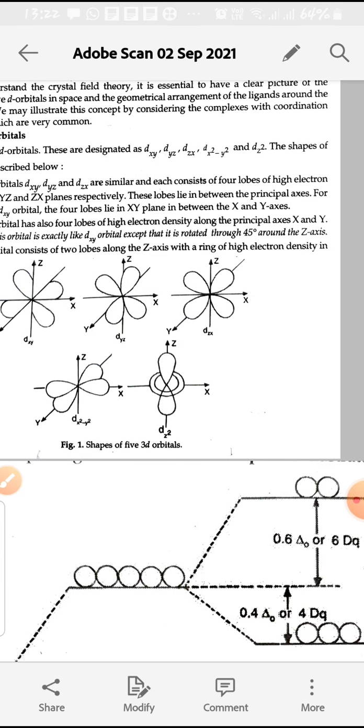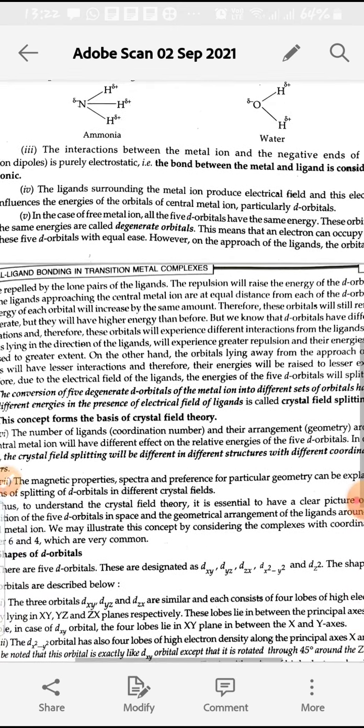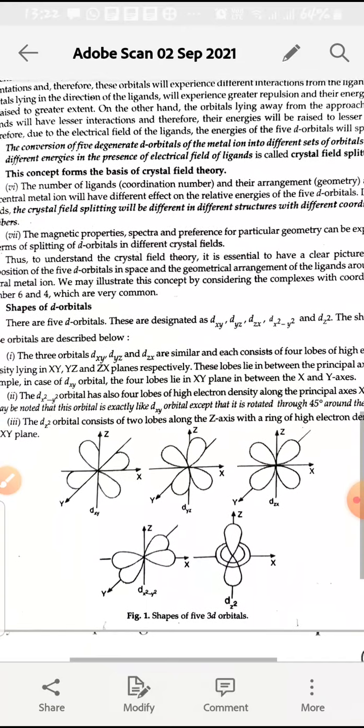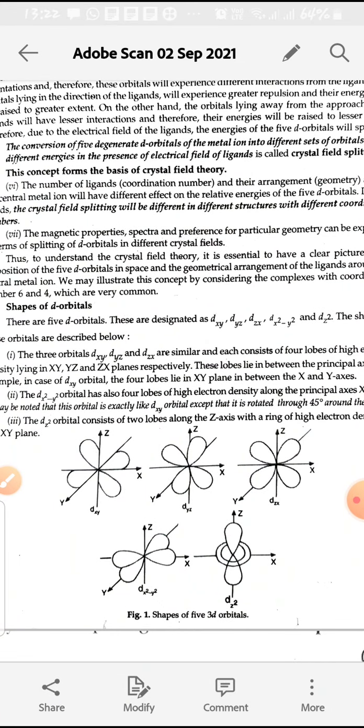Next, d orbitals have different shapes. The 5 d orbitals are dxy, dyz, dzx, and 2 orbitals, dx square minus y square and dz square.